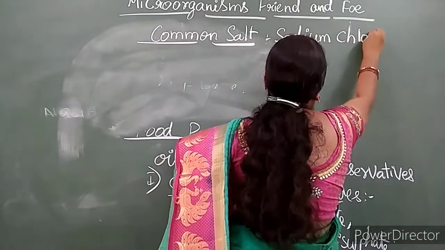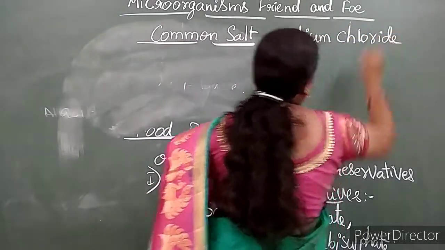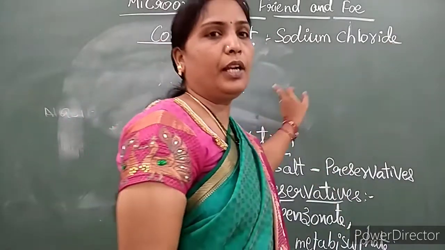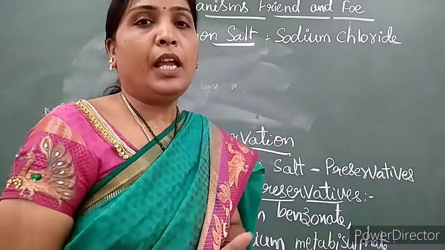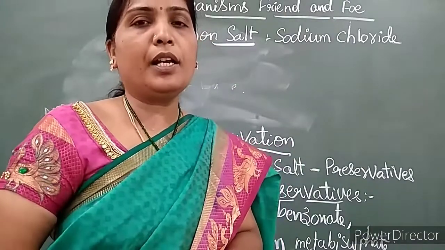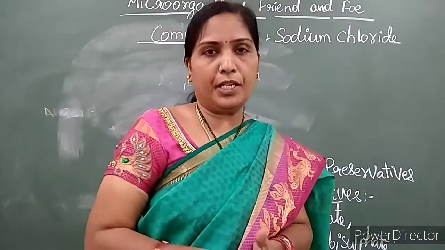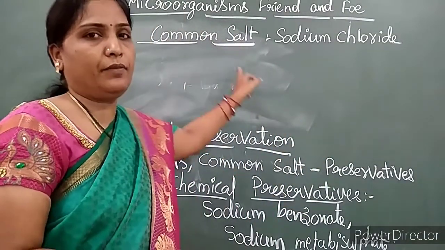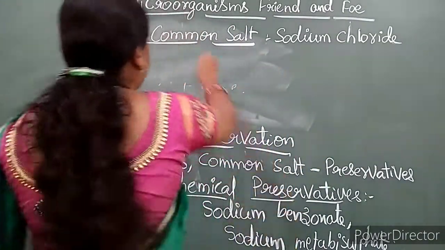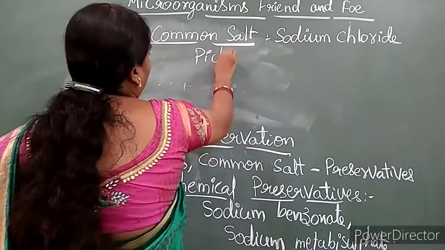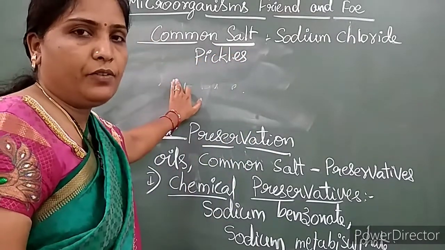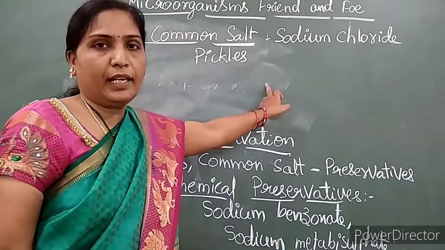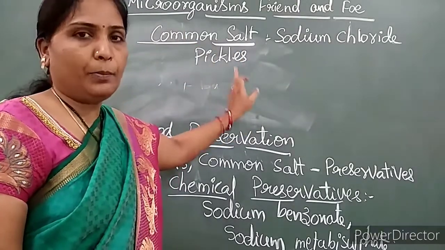What is the chemical formula for common salt? Sodium chloride. This sodium chloride helps to stop the growth of microorganisms. It won't allow the microorganisms to grow on food items. So it acts as a preservative in pickles. What is acting as a preservative in pickles? Common salt.